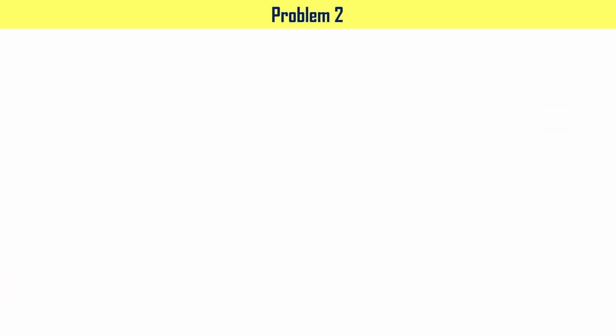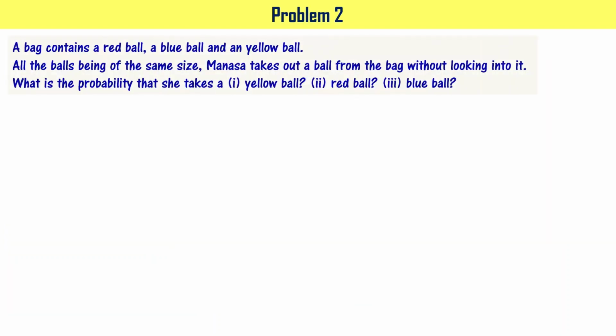Let's take a look at the next problem. A bag contains a red ball, a blue ball and a yellow ball. All these balls being of the same size, Manasa takes out a ball from the bag without looking into it. When I say she's not looking into it, and that the balls are of the same size, it means the selection is completely random.